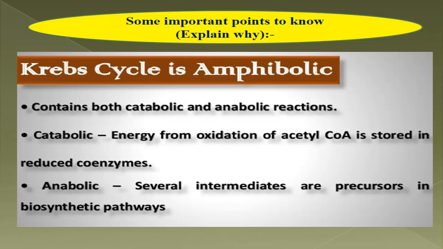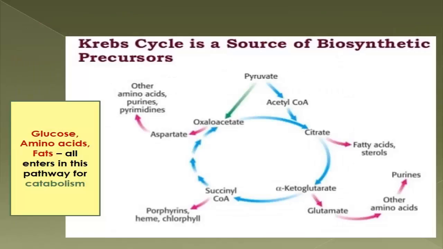Now what is the anabolic part of the TCA cycle? Several intermediates of this pathway are precursors of other biosynthetic pathways. So it is the anabolic role of the TCA cycle. Now next slide. In this slide you can see the Krebs cycle is a source of biosynthetic precursors, the anabolic or synthetic roles of the TCA cycle. From citrate, fatty acids and steroids are formed. From alpha ketoglutarate, glutamate, other amino acids and purines are formed.